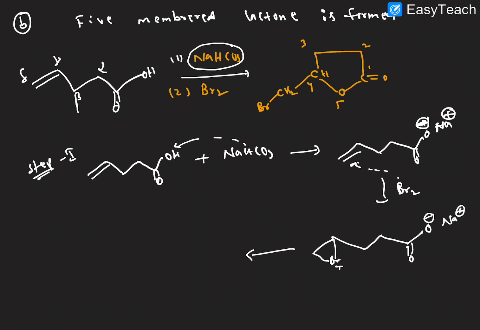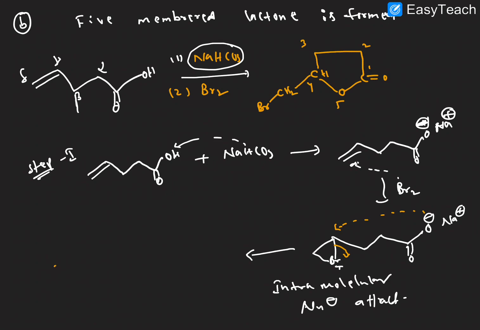Next, what happened here? An intramolecular nucleophilic attack takes place. This is a nucleophile, so the nucleophile attacks here, and this opens.